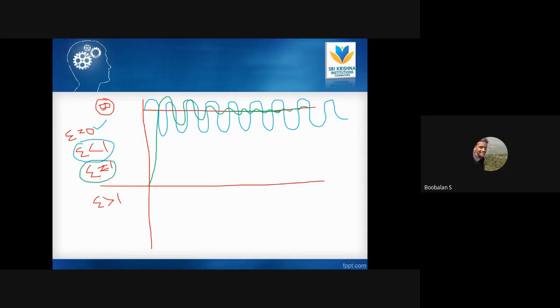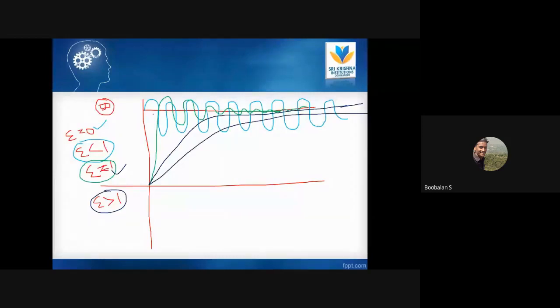If epsilon is equal to 1, right? It definitely reaches its output, but it takes much more time compared to my underdamped system. But there are no oscillations, right? There is no oscillation. If it is equal to 1, it definitely reaches my final output of 50 kilometers, but it will take much time. If it is greater than 1, that is called an overdamped system. It will not reach 50 kilometers per hour, but will go like this, right?